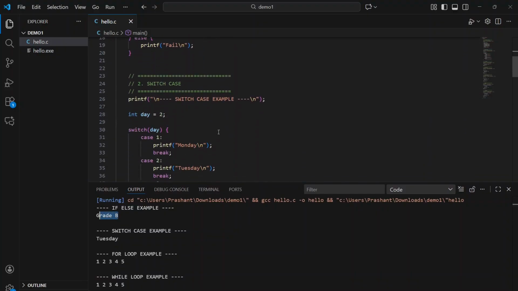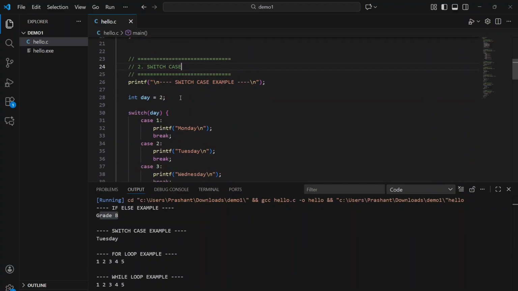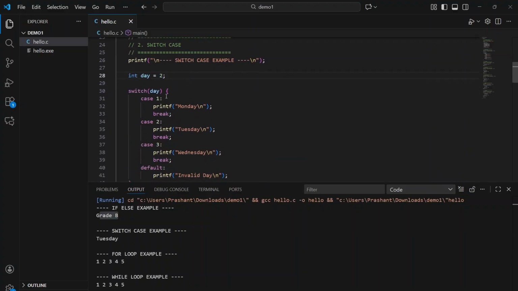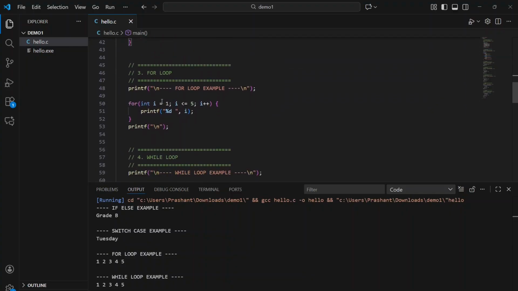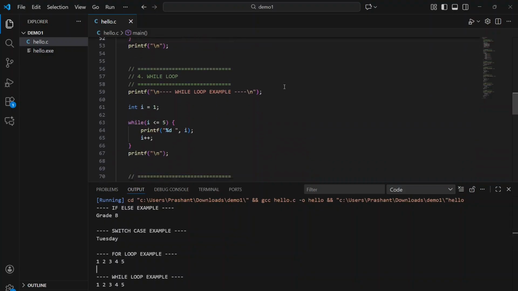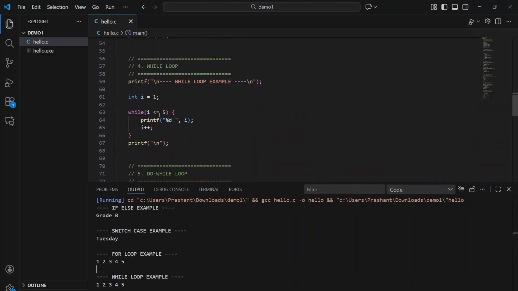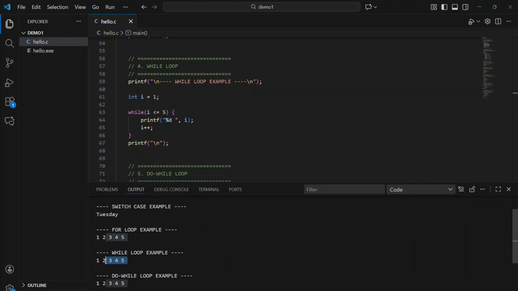We'll go to the next example, that is the switch case example. We have day equal to 2. Now, day 1 won't match, and it will satisfy the day 2 case, and the day 2 case is Tuesday, so the output we are getting is Tuesday, right? Next we will move on to our next example, that is the for loop. In this for loop, what's happening? i equal to 1, i less than or equal to 5, i incremented. So every time we are printing the i from 1 to 5. So here we'll get 1 to 5. Now next is the while loop. We are printing again in this way from 1 to 5. So again with the while loop we are getting 1 to 5.